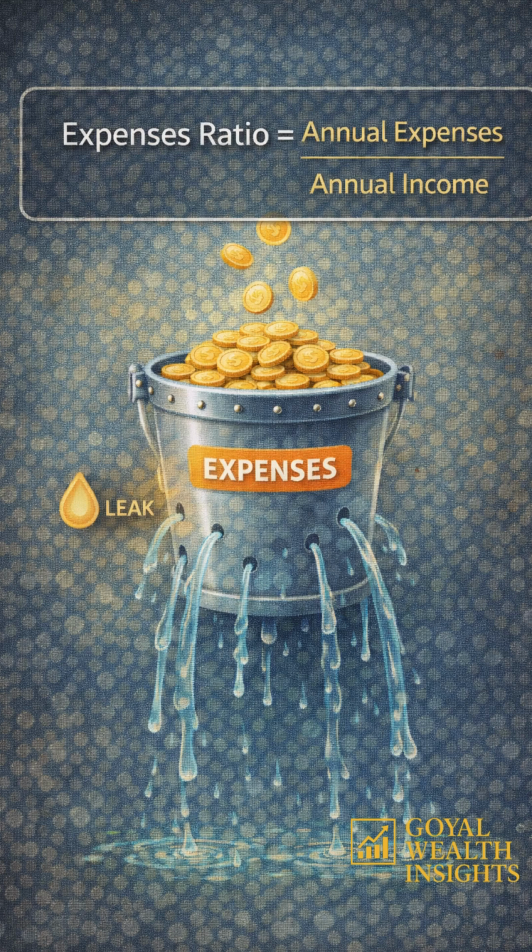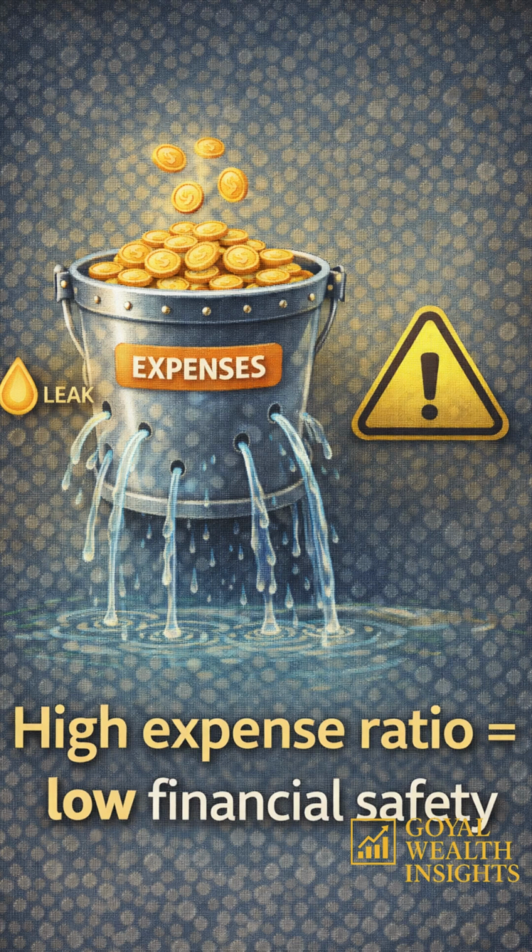Now, let us understand the expense ratio. What is expense ratio? Expense ratio is how much of your income is being spent regularly. To calculate it, the formula is annual expenses divided by annual income. For the above example only, if you have earned 6 lakh rupees and spent 5 lakh 40,000, your expense ratio is 90%. High expense ratio leads to lower financial safety.